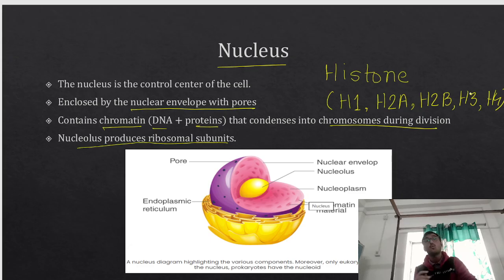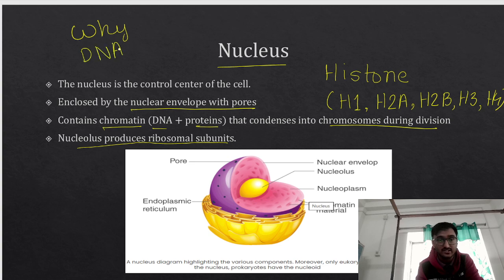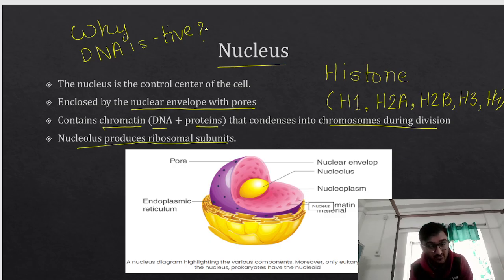Can you tell me why the DNA is negatively charged? It is because of the presence of the phosphate group. It is because of the presence of the phosphate group that the DNA is negatively charged, right? So that is all about nucleus, right?